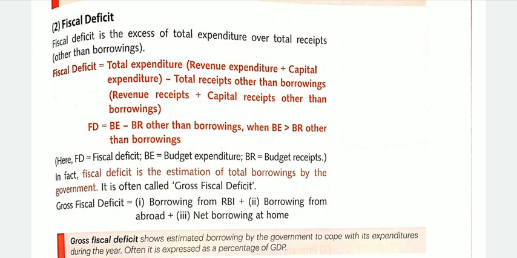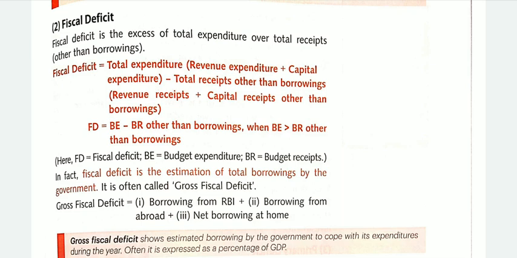This you can understand with the help of an example. Supposing the total expenditure of the government is rupees 10 lakh and its total receipts except for borrowings are rupees 8 lakh. This difference of rupees 2 lakh is the amount which the government will borrow.